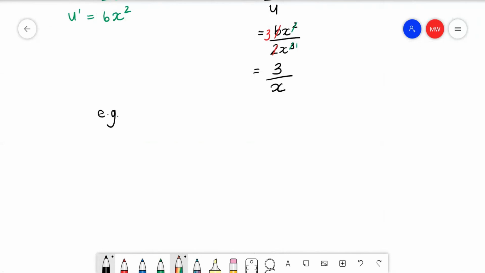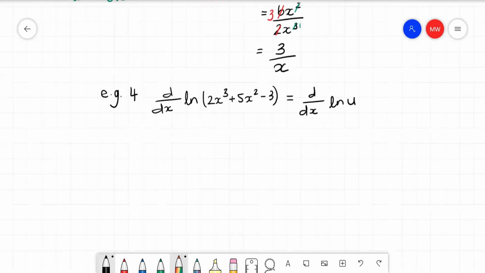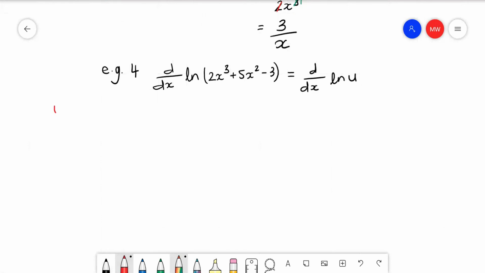The last example is d dx of ln in brackets 2x cubed plus 5x squared minus 3, which is equal to d dx of ln u, and u is equal to 2x cubed plus 5x squared minus 3, so u dash would equal 6x squared plus 10x.